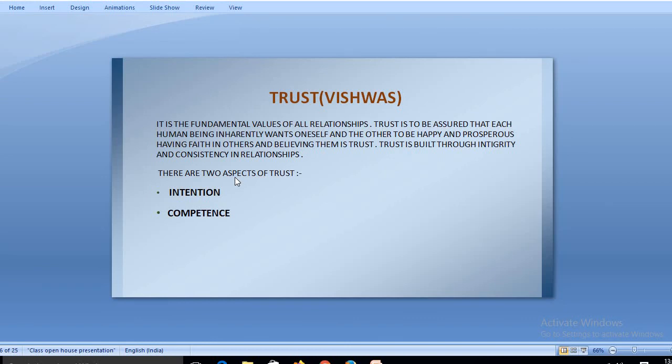Now, if I talk about trust, what is trust? Trust is vishwas, as we all know. It is a fundamental value of all relationships.